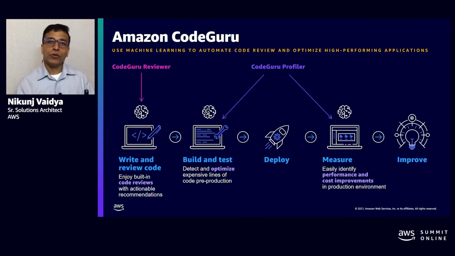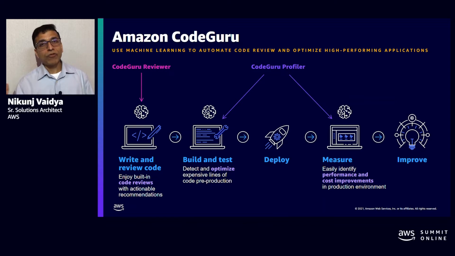Amazon CodeGuru is a machine learning based service that runs automated code reviews and evaluates the application performance in runtime. It basically offers two functionalities, CodeGuru Reviewer and CodeGuru Profiler, and you can see them mapped across these various stages. CodeGuru Reviewer comes in at a stage where we do static code analysis, and that is where it generates intelligent recommendations to improve the code quality as well as the security of your code.